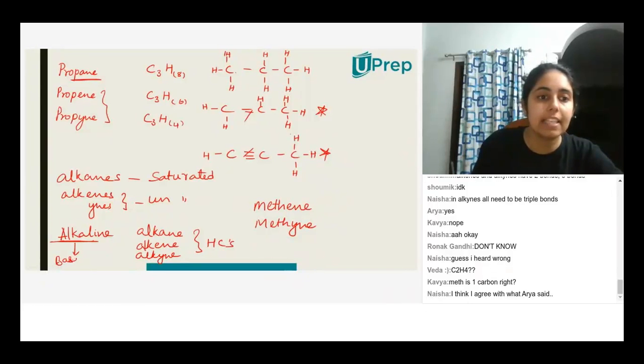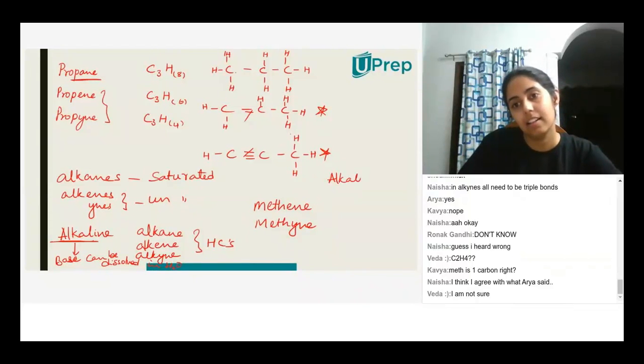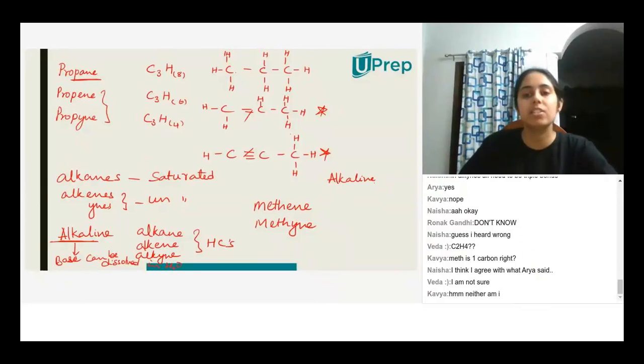It is a base that can be dissolved in water. Alkalines are nothing but bases that can be dissolved in water. So whenever you have a base in its liquid form, that is called an alkaline.